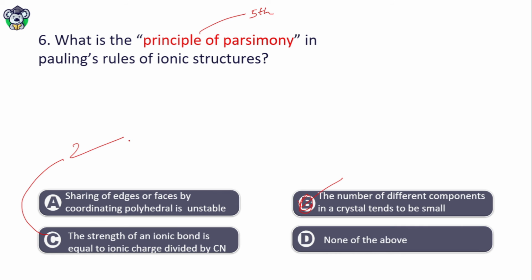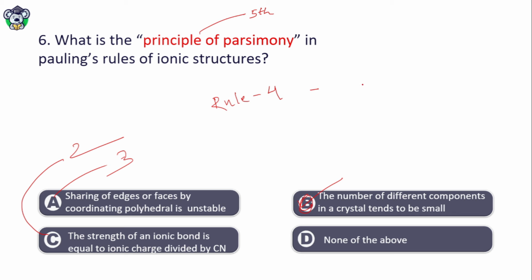What is rule 3? Sharing of edges or faces by coordinating polyhedra is inherently unstable. That is rule 3. What is rule 4? Cations of high valency and small coordination number tend not to share anions with other cations.